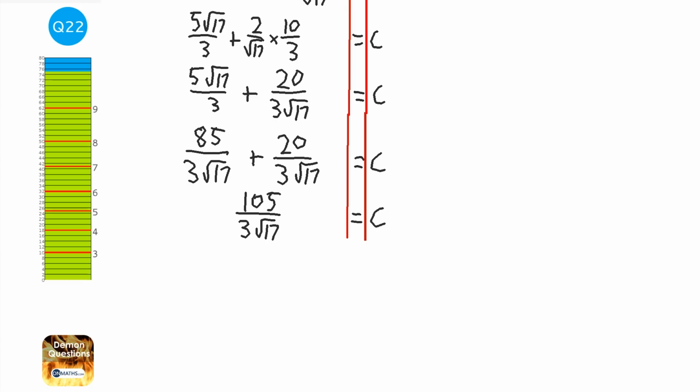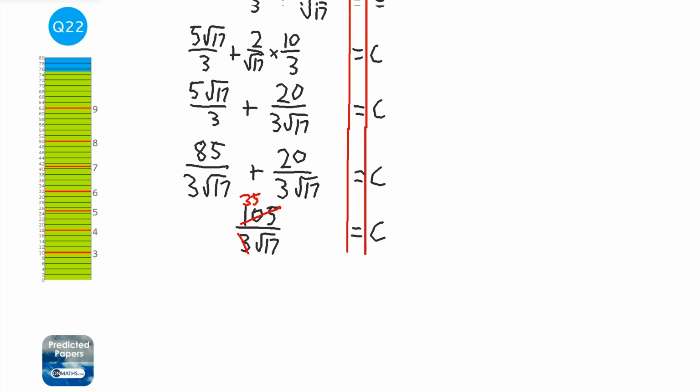Now 105, if you add up the digits, 1 plus 0 plus 5, it equals 6. And if the digits add up to a number divisible by 3, then the whole number is divisible by 3. My knowledge of my 35 times table is good enough to know that 105 divided by 3 is 35. So that would be 35 there, and that would just be root 17. So c is 35 over root 17. Took us a while, but we got there.